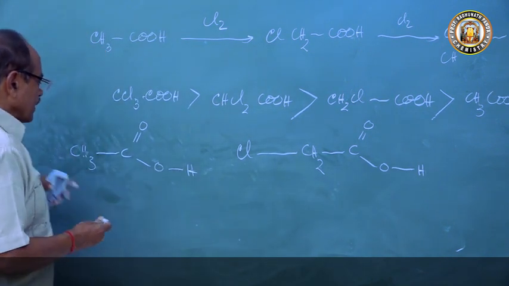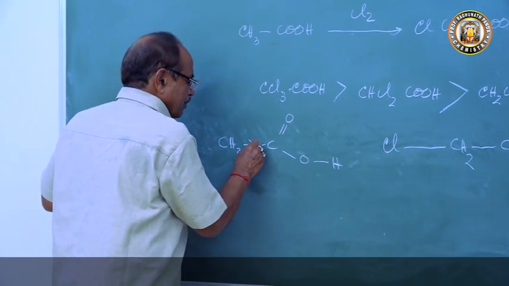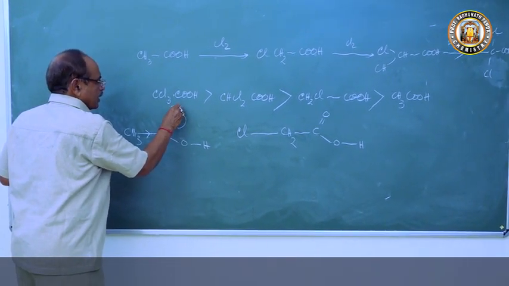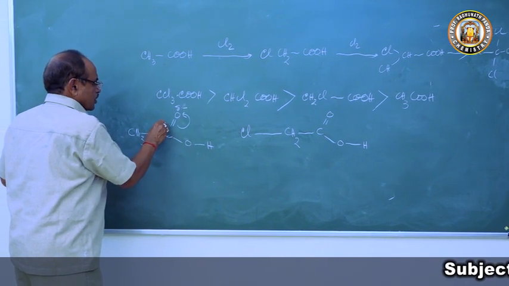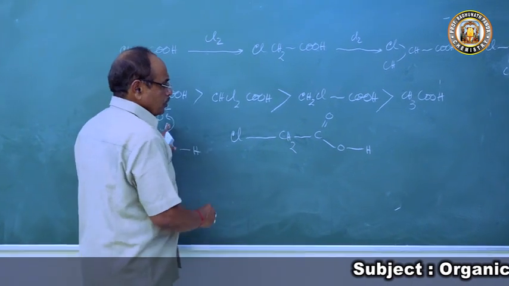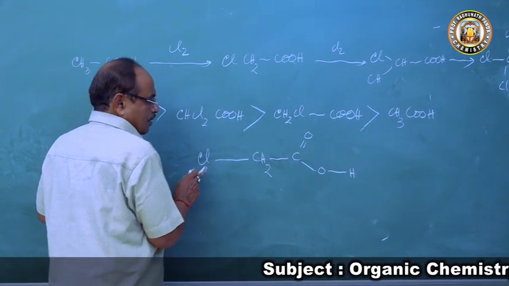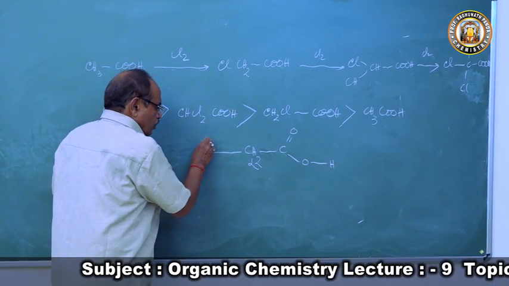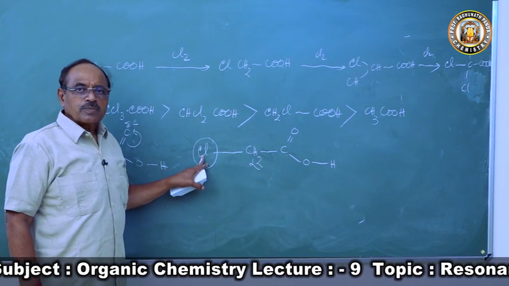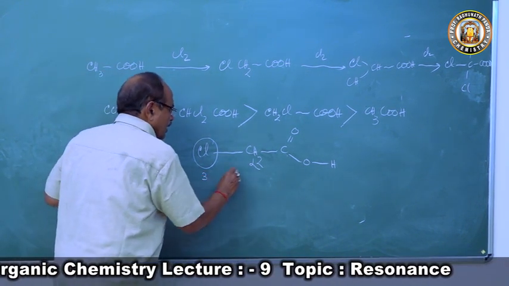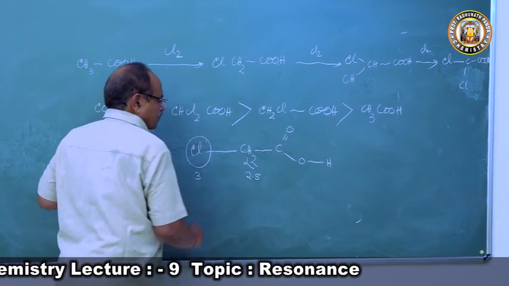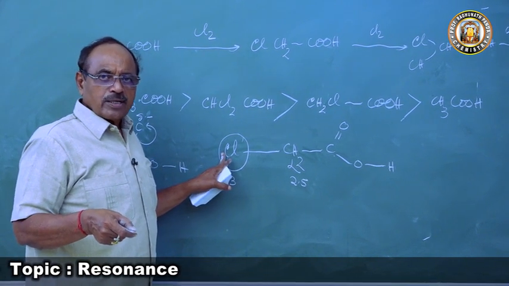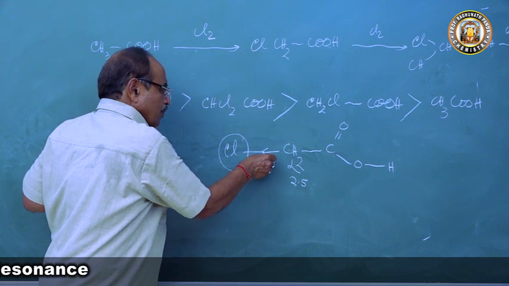Now if you come to this, what is happening here? CH3. There is an inductive effect acting upon the carbon, and there is a drift of electrons. So here is a positive charge, here is a negative charge, here is a positive charge. But the moment you come to monochloroacetic acid, this carbon atom is called the alpha carbon atom. And what is chlorine? Chlorine is an electron attracting group. The electronegativity of chlorine is 3 and electronegativity of carbon is 2.5. The chlorine is an electron attracting group, so it will attract the electron pair towards it.